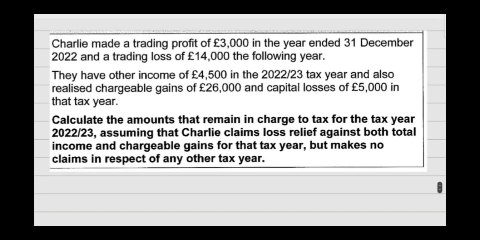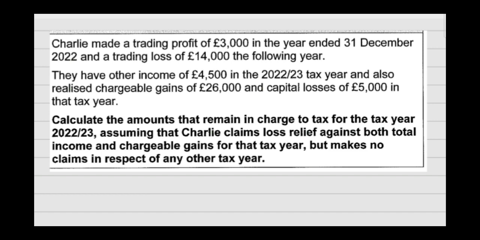Next question, Charlie made a trading profit of 3,000 in the year ended 31st December 22. It means this is the tax year of 22-23, and a trading loss of 14,000 the following year. They have some other income, that is 4,500 in the year 22-23, and also realized chargeable gain of 26,000 and capital losses of 5,000 in that tax year.